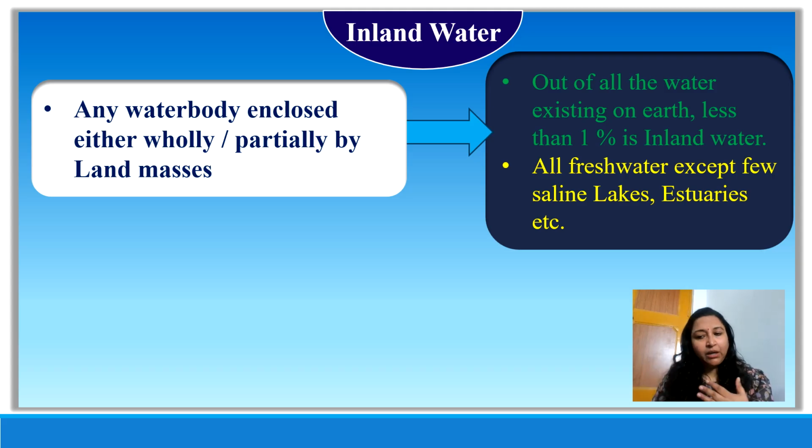And some remaining part of this inland water is in the form of saline lakes, like the very big saline lake, the Caspian Sea. In India, we have Chilka Lake. And there are some other brackish water bodies like estuaries. Whenever a river enters the ocean, that small intersection of river and ocean, we call that specific unique type of water body an estuary. That again is not fresh water; it is brackish water, with a little higher salt content than fresh water, but lower salt content than marine water. So these are the different inland waters and their contributions, whether fresh water or saline water.